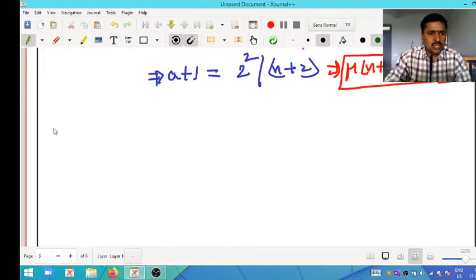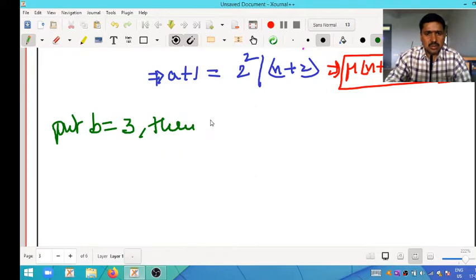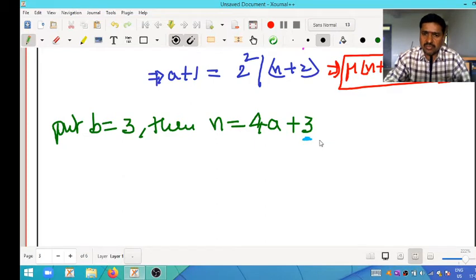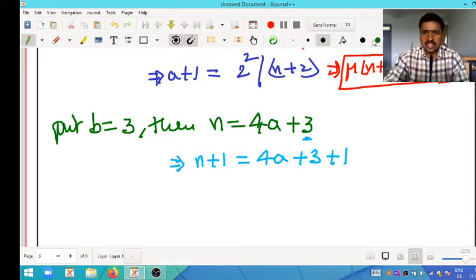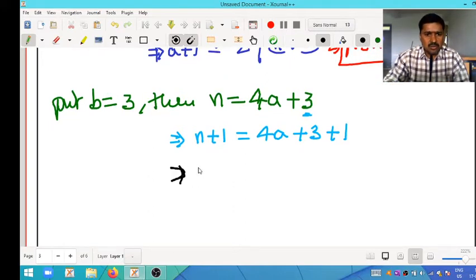Again, put b is equal to 3, then n is equal to 4a plus 3. So now we want to get 4 here. How do you get 4 here? By adding 1 on both sides. N plus 1 is equal to 4a plus 3 plus 1, so n plus 1 is equal to 4a plus 4.